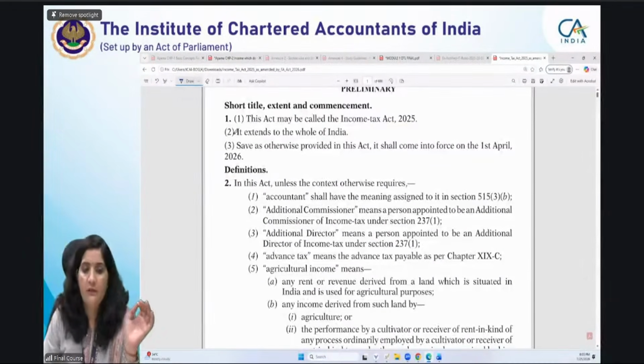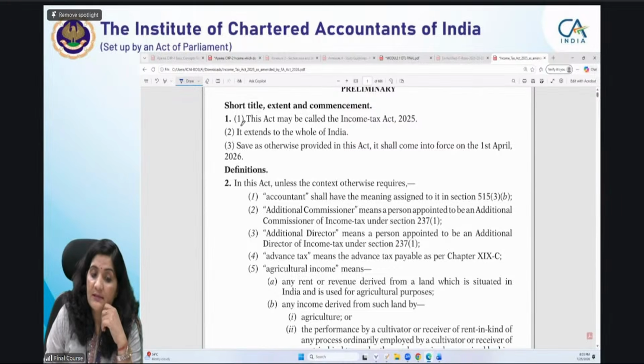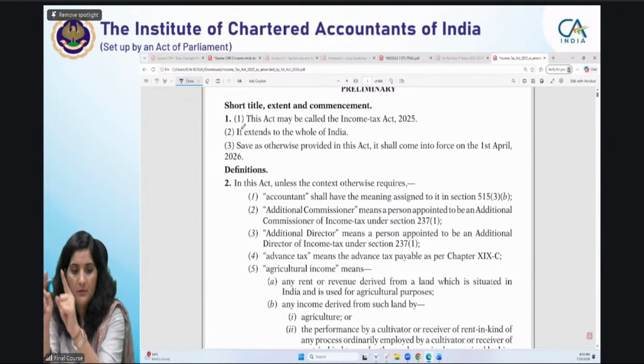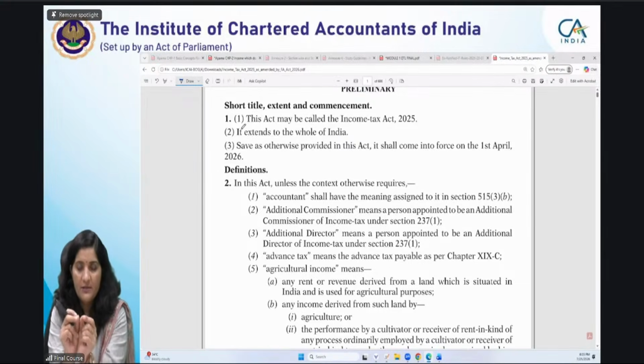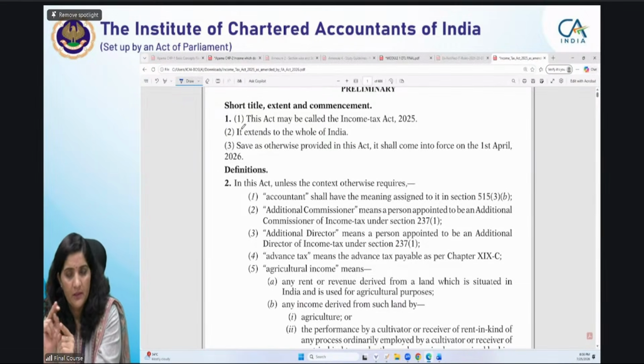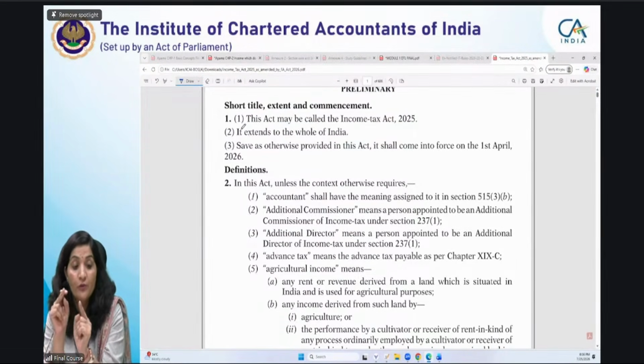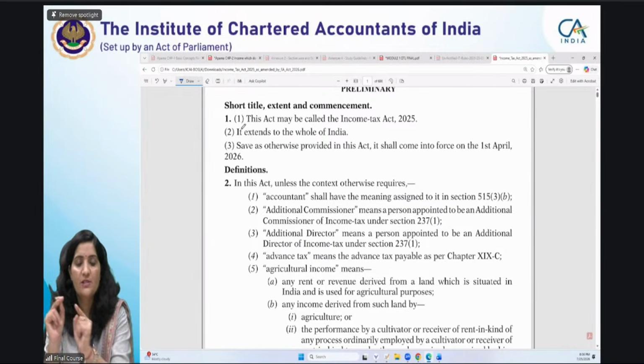Yes, ma'am. We know section 1 starts with itself, subsection 1. It's itself with a numerical number. The starting of this section is with a numerical number, and immediately thereafter we call it a subsection. This is the rule. We call it section 1, subsection 1, section 1, subsection 2.